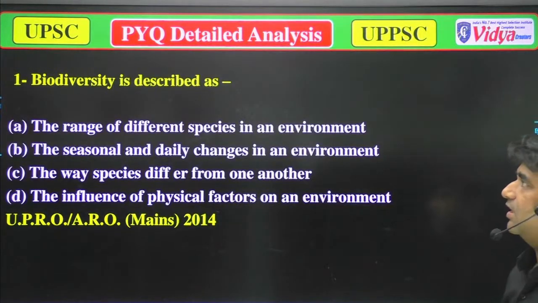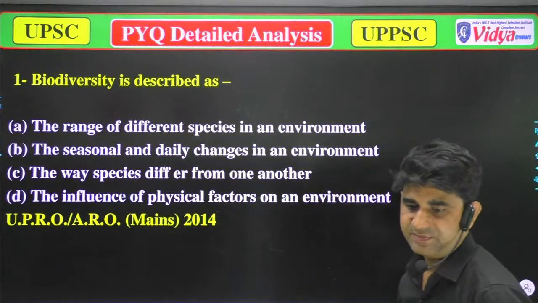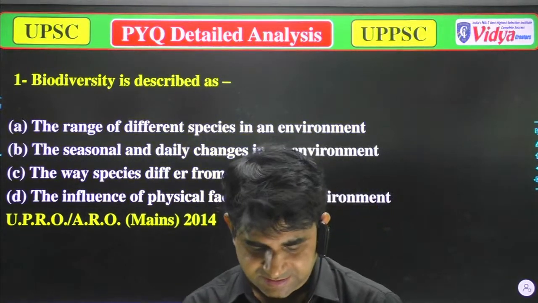Our next question is, biodiversity is described as.